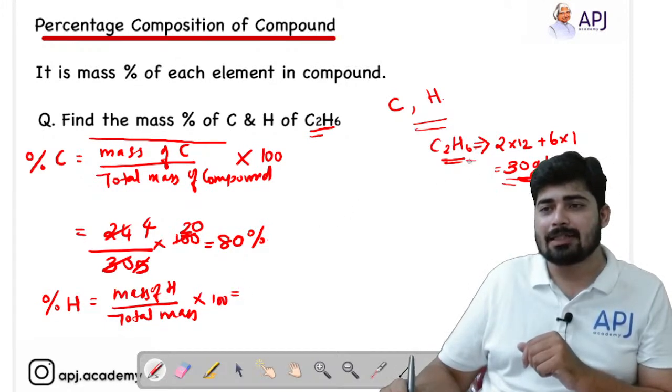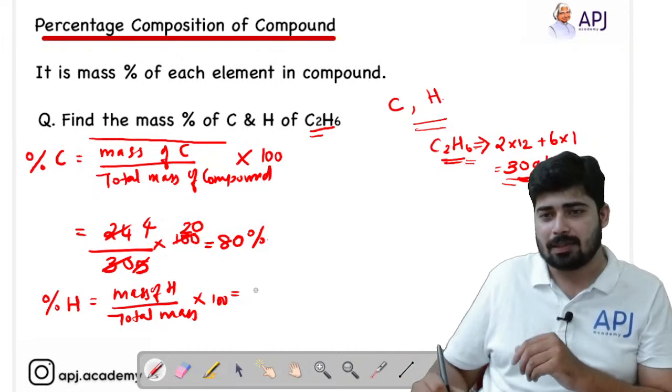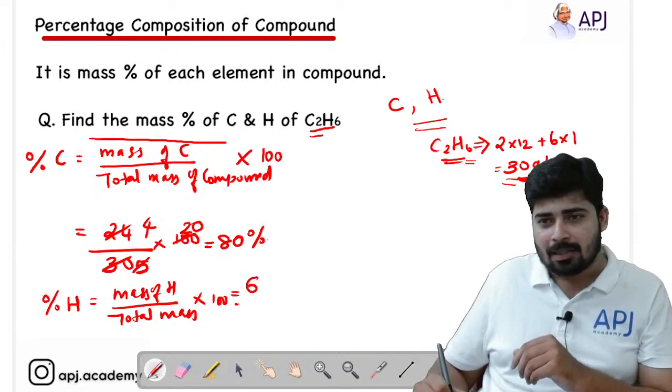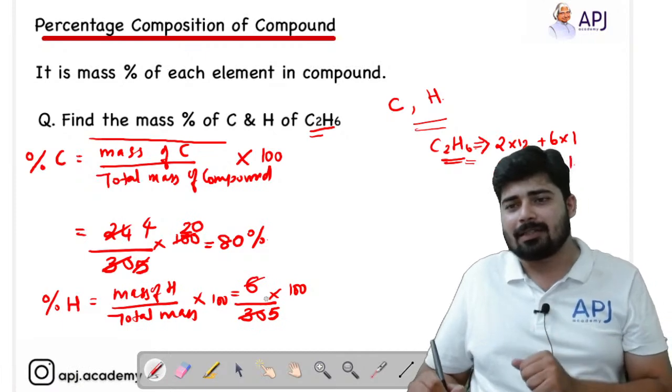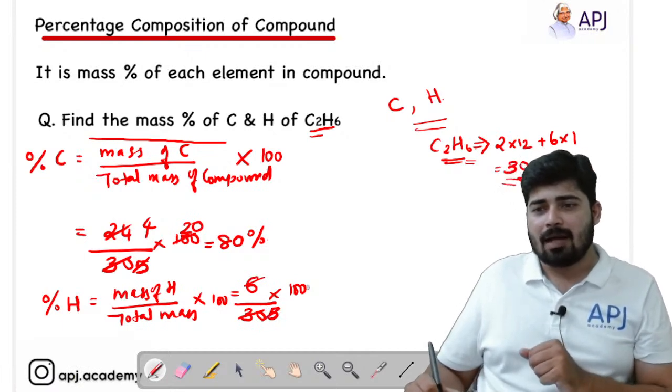We know that 6 hydrogen atoms are present. So I'll give it as 6 divided by the total mass of the compound, 30, into 100. So I can cancel 6 and 30 by 5, because 6 into 5 we will get 30. So 5 and 100 can be cancelled and we will be getting 20%.